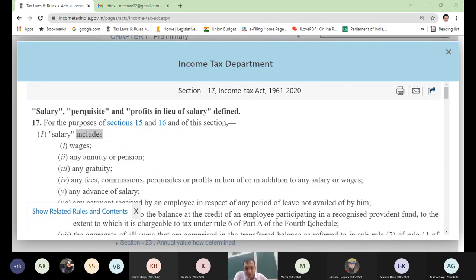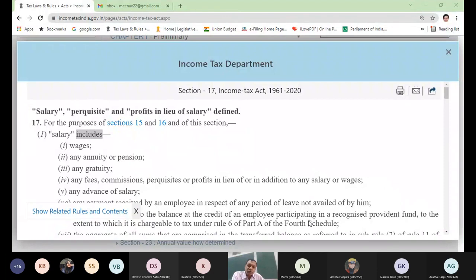The use of includes here shows that the given list of 8 items is not an exhaustive list, and there could be more such examples, but the salary includes all of these compulsorily. But this is not only it, there could be more examples to it. Yes, 100% correct. Had there been the word means, salary means would have been that only these 8 are salary.